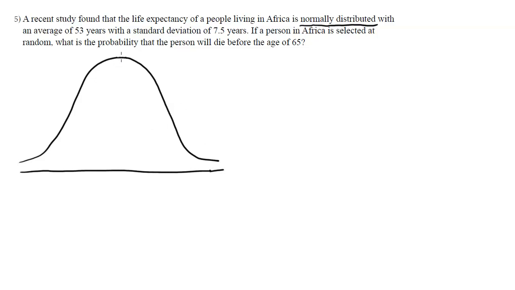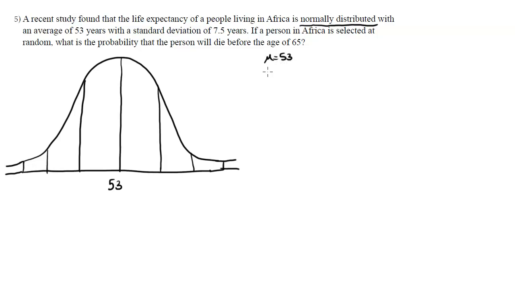And on a normal distribution, the mean is right here in the center. So the mean here is 53 years, the average of 53 years. And I can go up 1 standard deviation, 2 standard deviations, 3 standard deviations. I can go down 1 standard deviation, 2 standard deviations, and 3. So the mean is 53, right? The mean is 53. And the standard deviation is 7.5.